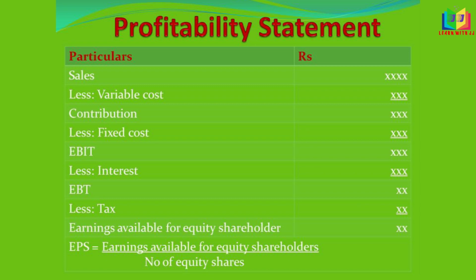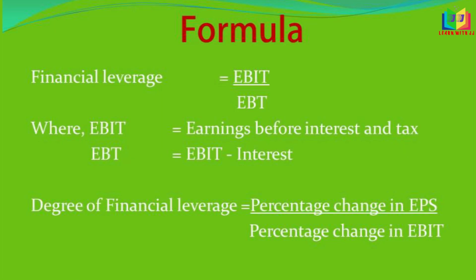And we will get EBT, and from that tax is to be subtracted and we will get earnings available for equity shareholders. The formula for EPS you already know: earnings available for equity shareholders divided by number of equity shares. And this is the format for the profitability statement. Now we'll see the formula used in financial leverage.